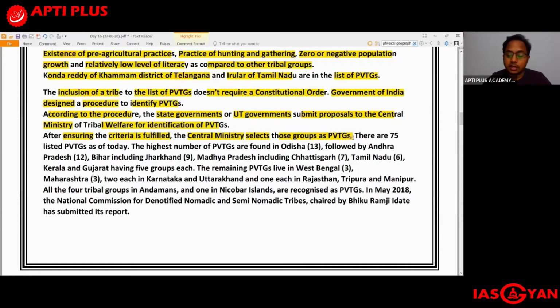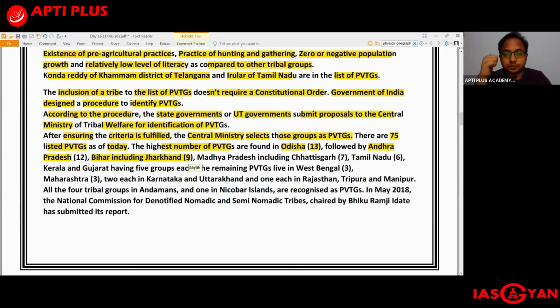And today we get to see that there are 75 PVTGs as of today. The highest number of PVTGs are found in Odisha. How many? 13 PVTGs are found in Odisha. So remember the sequential order: Odisha, after that comes Andhra Pradesh, and then we have Bihar and Jharkhand together. Bihar and Jharkhand together comprise around 9 PVTGs.